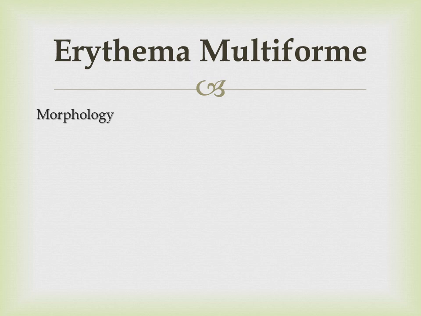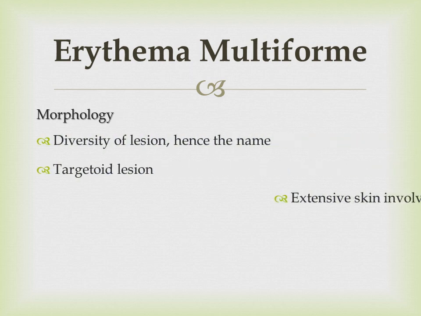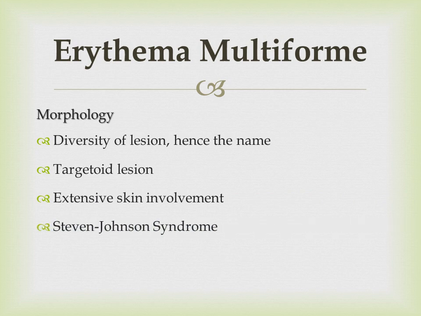Next is the morphology of erythema multiforme. इसमें दो तीन चीज़ें हैं जो आपने देखनी है. Yes, one is the targetoid lesion. इसमें बड़े करेक्टरिस्टिक टारगेटॉइड लीजन बनते हैं बिल्कुल, which are mimicking the target. The central part of the lesion is more reddish in color, but the peripheral area is somewhat pinkish in color. So this is the reason it is called as the targetoid lesion.